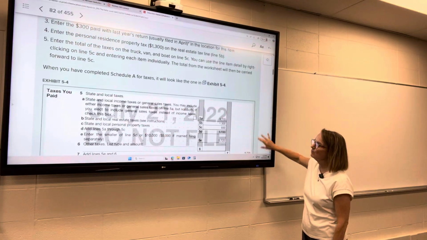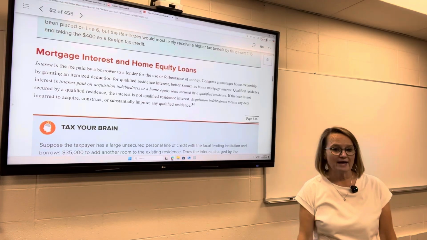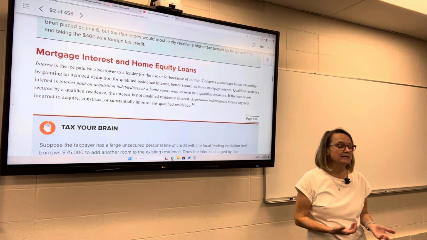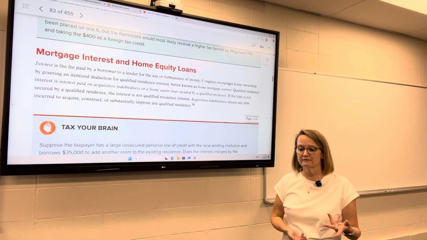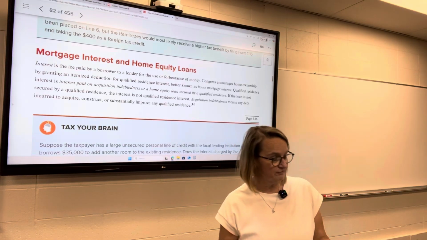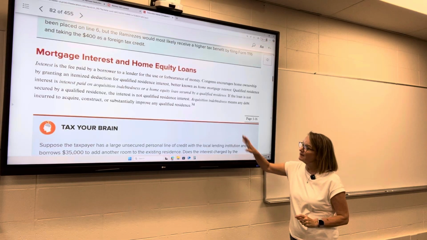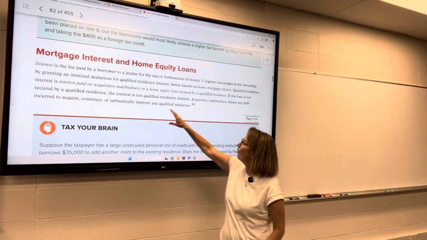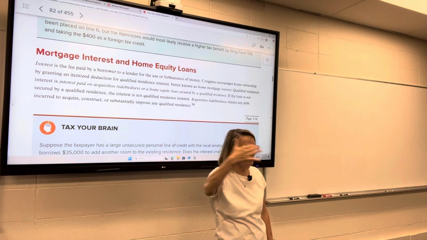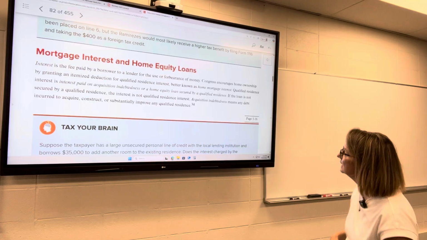It's only mortgage interest and investment interest. So we'll first talk about mortgage interest, and within that, they talk about home equity loans. So obviously if you're borrowing money, you are paying interest. It acts as kind of a fee in exchange for the privilege of borrowing that money. If it is paid for the acquisition or a home equity loan that is secured by the qualified residence, then the interest on that loan is deductible up to certain limits.